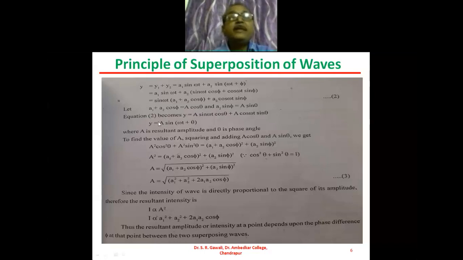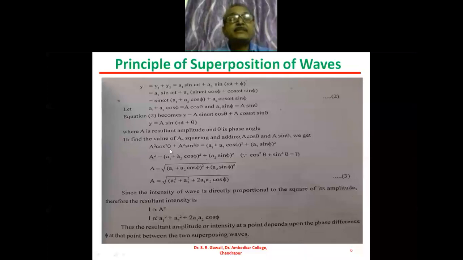So from the equation 2, we can write y is equal to A into sine of omega t cos of theta plus A into cos of omega t into sine of theta. So here A is common in both terms and therefore we will take it out of this bracket. So y is equal to A into sine of omega t, and here the remaining term is nothing but the expansion of sine of omega t plus theta, where A is the resultant amplitude and theta is the phase angle between the two waves.